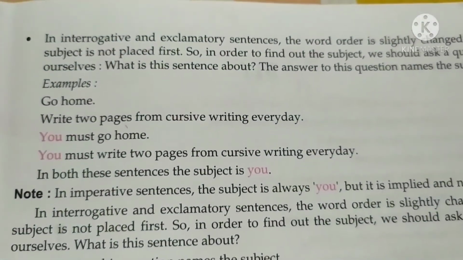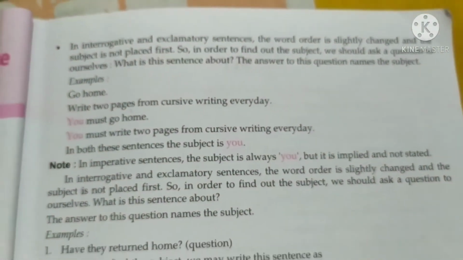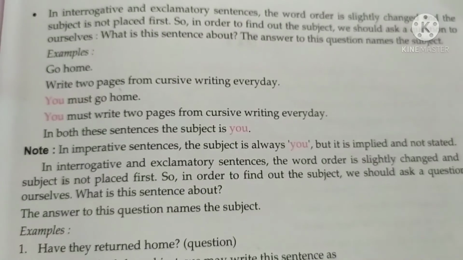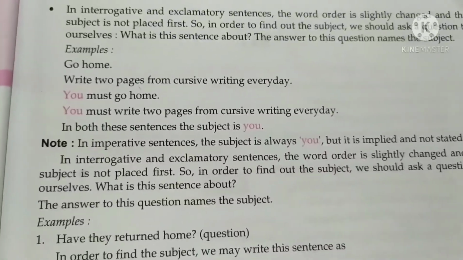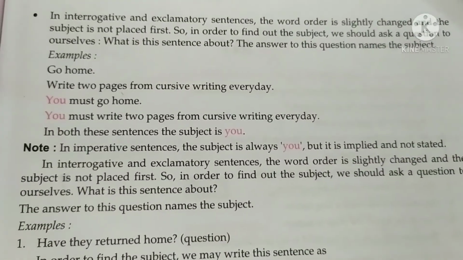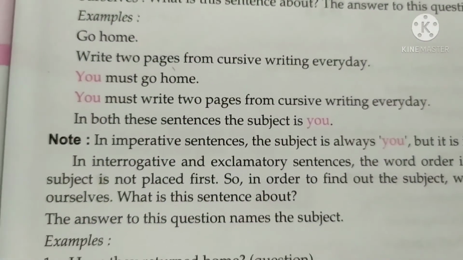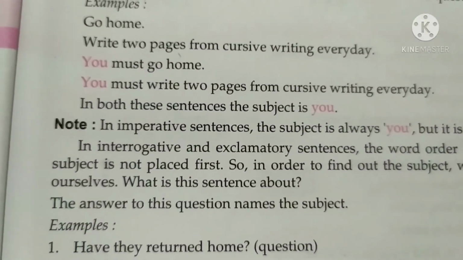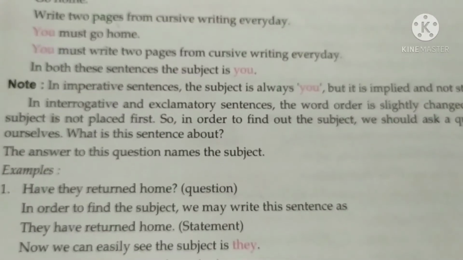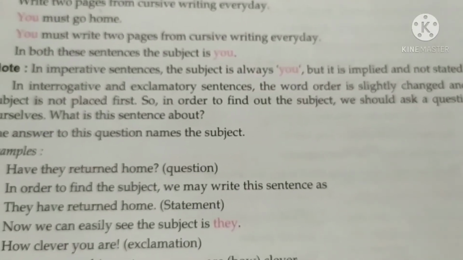In interrogative and exclamatory sentences, the word order is slightly changed and the subject is not placed first. So in order to find out the subject, we should ask ourselves a question: what is the sentence about? The answer to this question names the subject. For example, write 2 pages of cursive writing every day. So you must write 2 pages of cursive writing every day. In both these sentences, the subject is you. In an imperative sentence, the subject is always you, but it is implied and not stated.